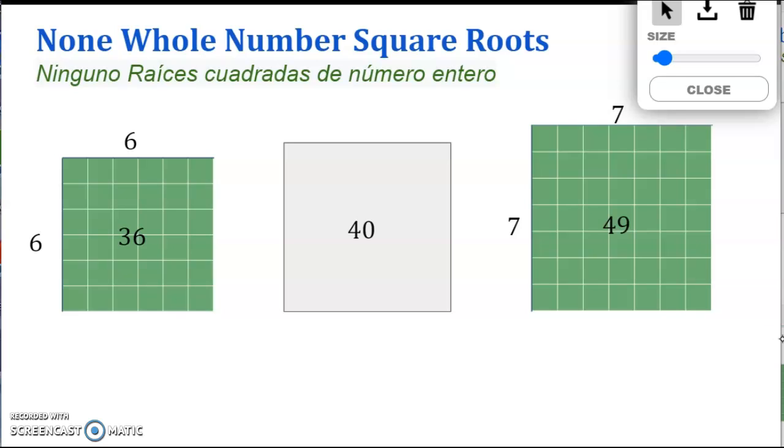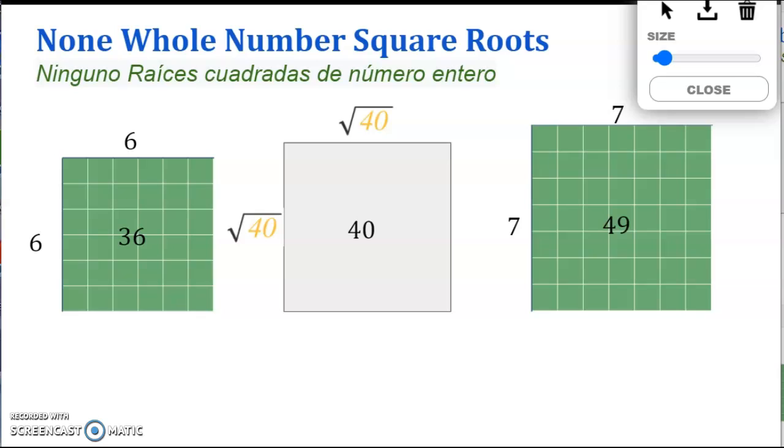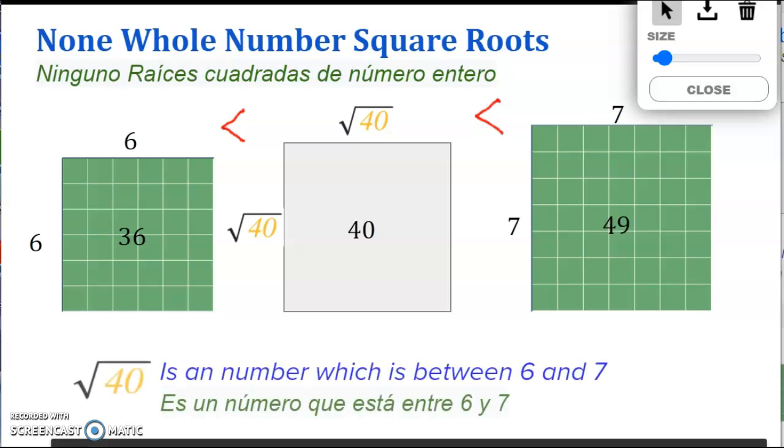So we can think of this as square root of 40. Again, square root of 40 is somewhere between 6 and 7. It's in between, so I am going to draw my parenthesis here. So I know that square root of 40 is somewhere between 6 and 7. And it turns out, as we've said before, square root of 40 is a number which is between 6 and 7.